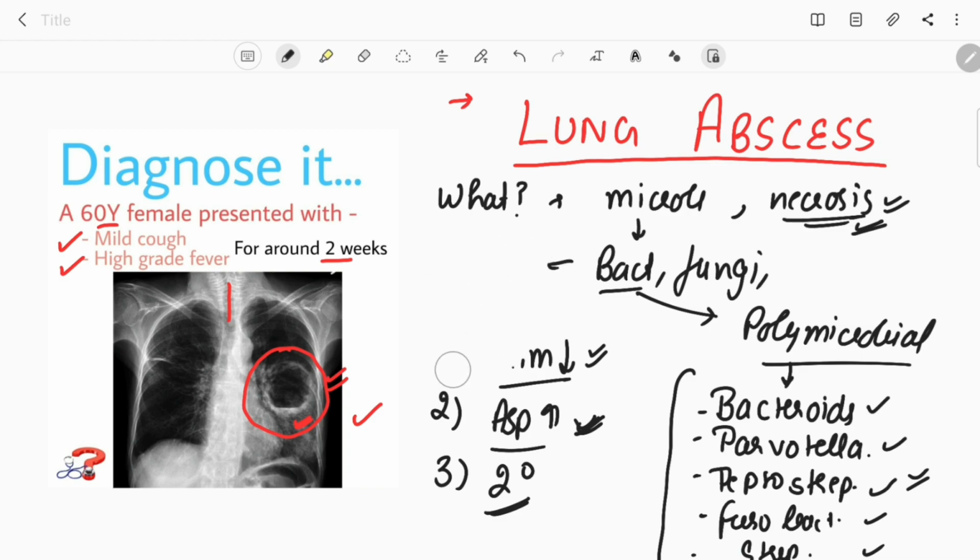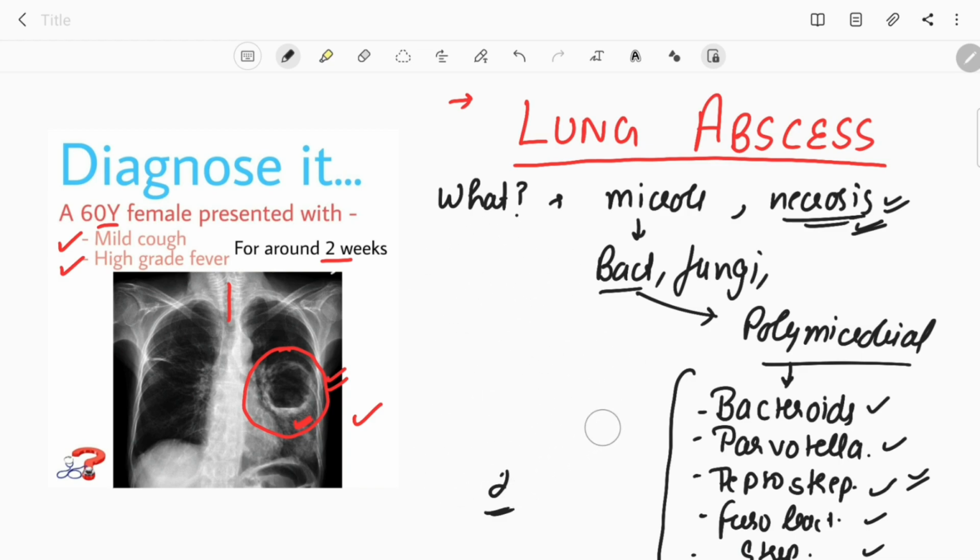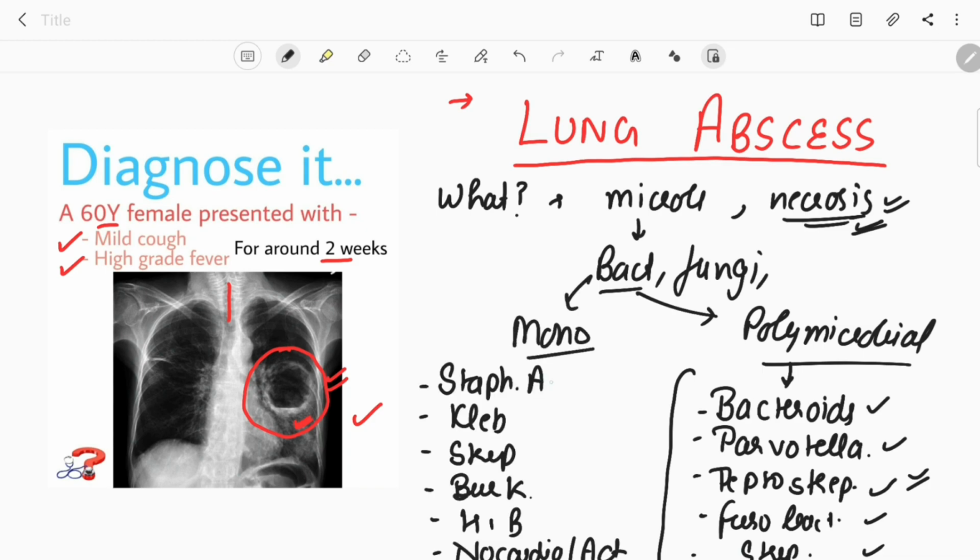Yeah, the lung abscess can be monomicrobial also, and the causes for this monomicrobial lung abscess are Staphylococcus aureus, Klebsiella, Streptococcus, Burkholderia pseudomallei, Haemophilus influenzae type B, Nocardia, and Actinomyces. These are the causes of this monomicrobial type of lung abscess.